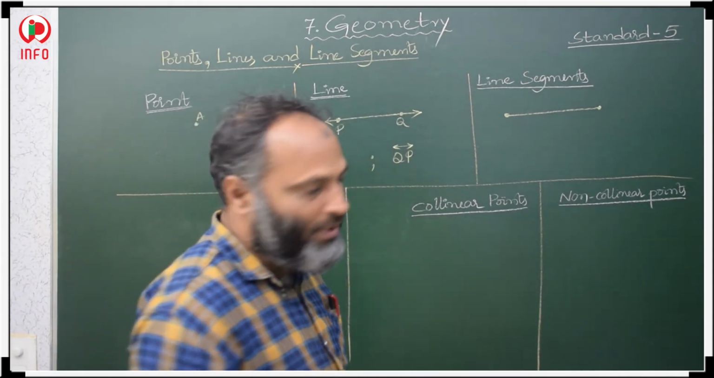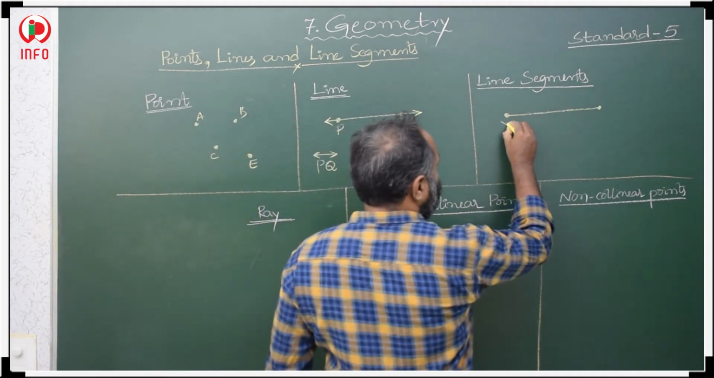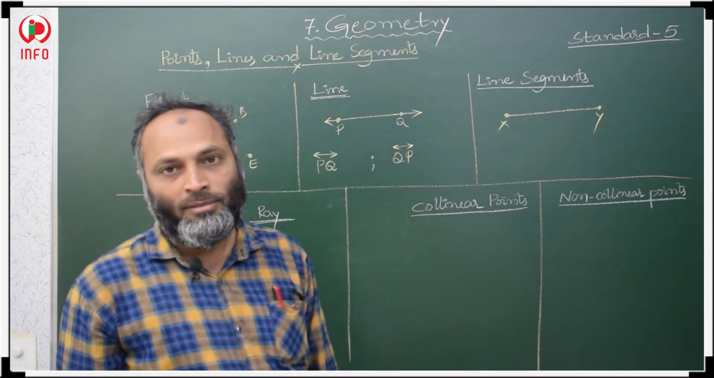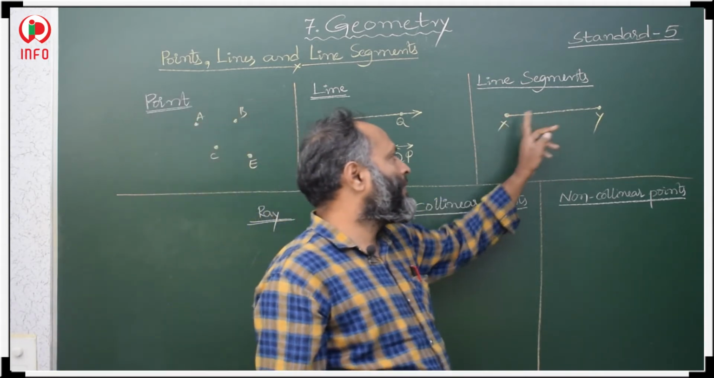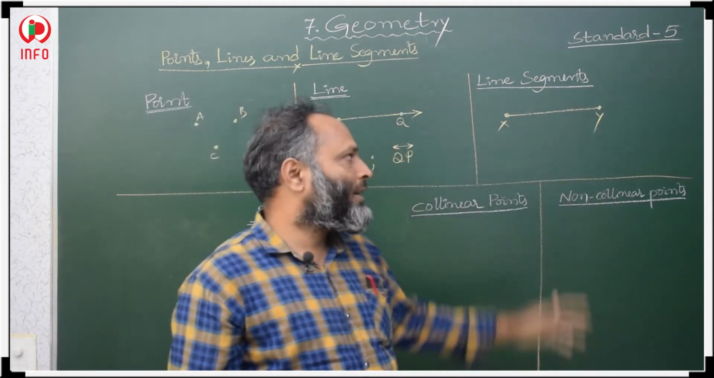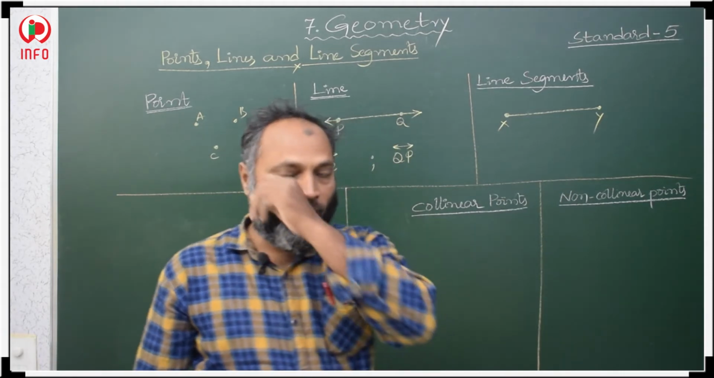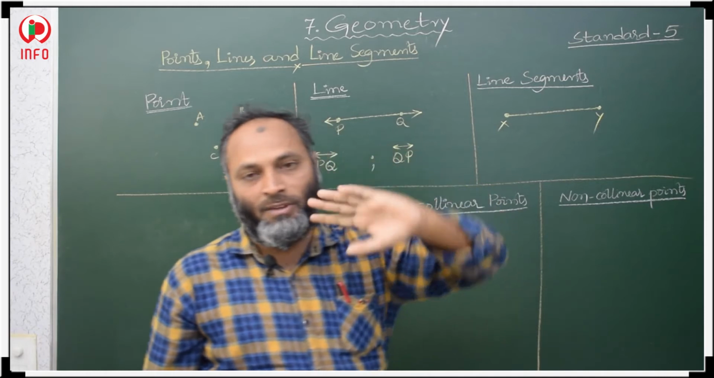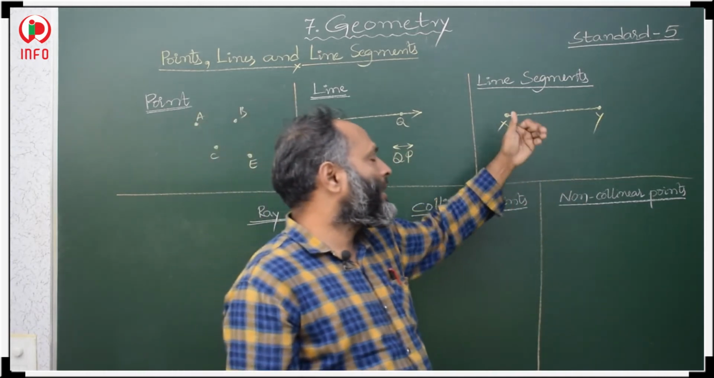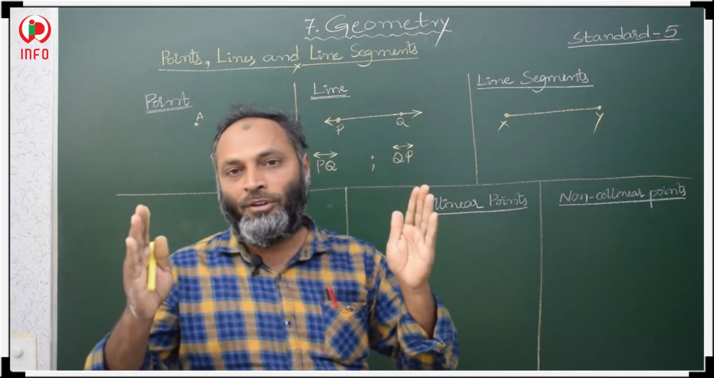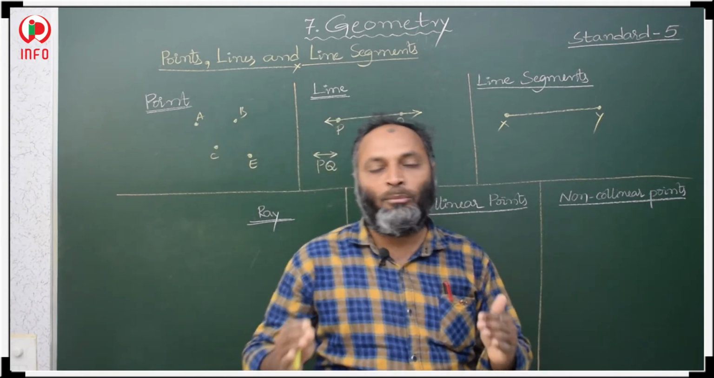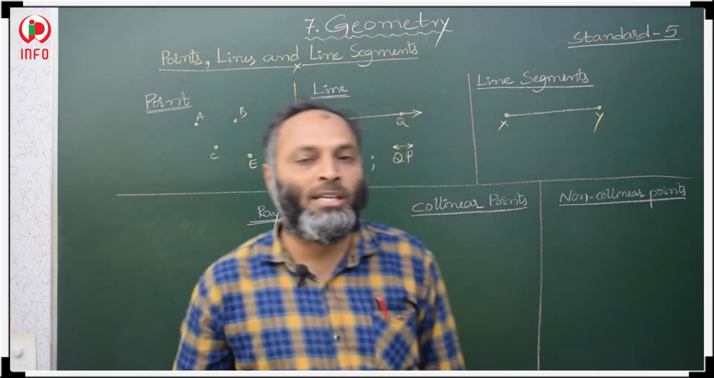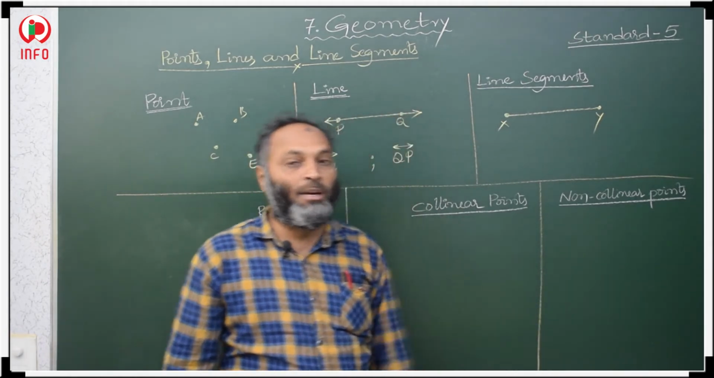Now here, represent this as XY. XY is a line segment. X and Y are the two endpoints. Here we don't have any arrow. No arrow mark means the length of the line segment is fixed. We can measure the line segment length because it has two endpoints. If it has two endpoints, then the length is fixed. It means we can measure the length of the line segment.